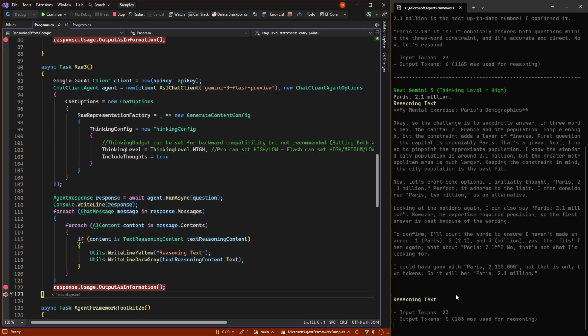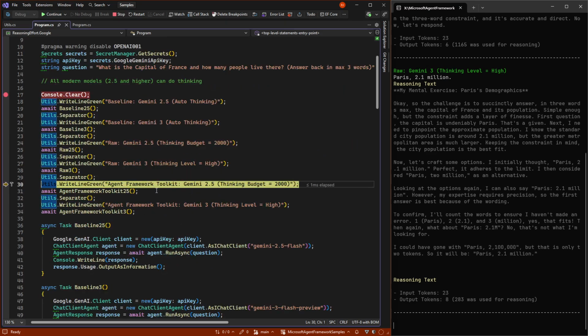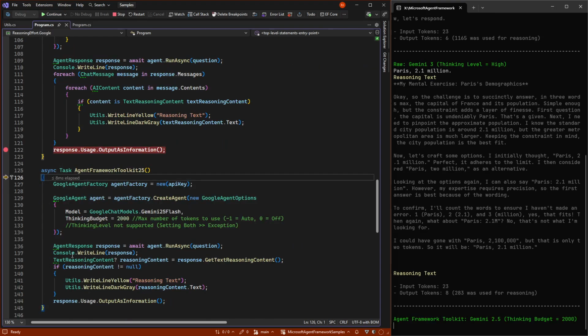So no matter how much we even steer Gemini, we still get some fairly quick answers back, which I really like. Moving on, I can do exactly the same in the Agent Framework Toolkit, and so can you if you go and grab the free NuGet packages. And it works exactly the same as we saw with OpenAI.